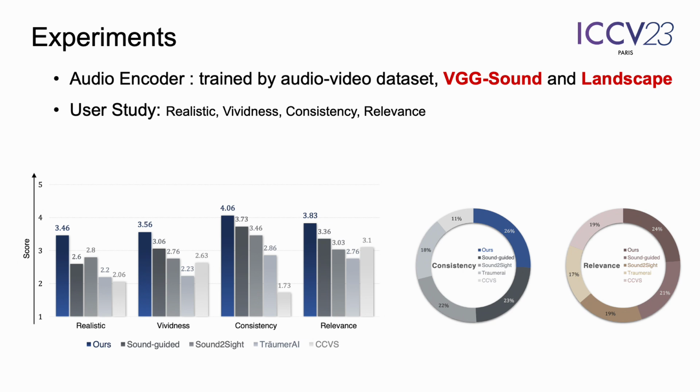Participants are shown generated video frames and asked to evaluate them in terms of realism, vividness, also consistency, and relevance between video and audio on a 5-point scale, where a higher score is better. The results, shown in the figure, demonstrate that our proposed method outperforms other state-of-the-art approaches.